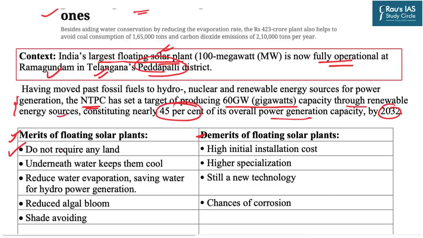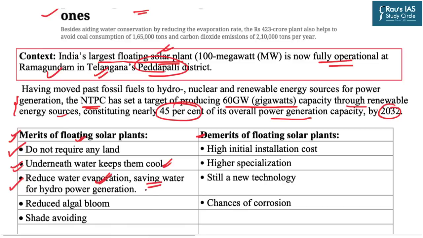One of the biggest challenges to establish the ground mounted solar plants is the lack of availability of adequate land resources, and that is why this challenge has been overcome by the floating solar plants, because they can be built on the existing canals and do not require other land spaces. Second, because there is continuous presence of water underneath those solar plants, this water keeps these solar plants cool and reduces the heat losses in these plants and in turn increases the efficiency. Further, because the canals or the water bodies are covered by the solar panels, it reduces the evaporation rates and saves the water in those canals.